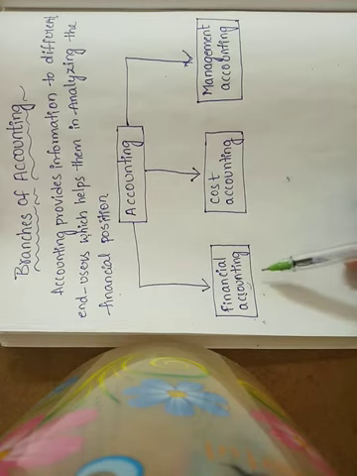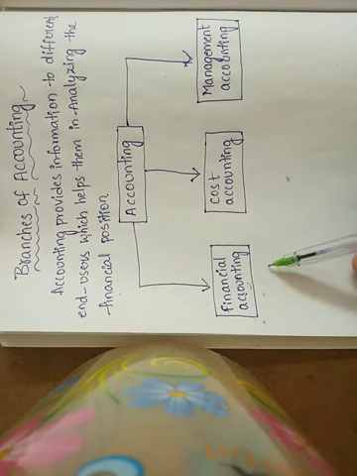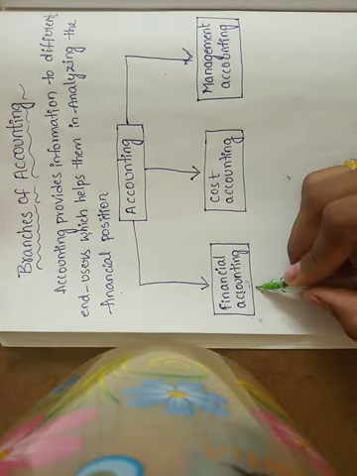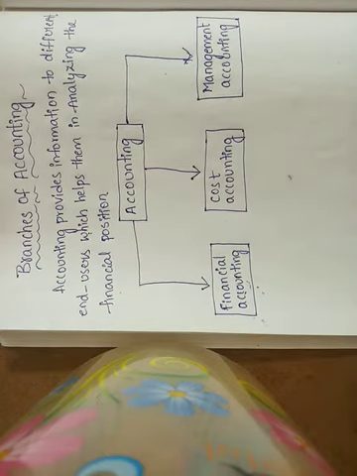The main objective of financial accounting is what? The main objective is to analyze profit or loss and to depict the financial position of the business. We give the interpretation on the financial position of the business.